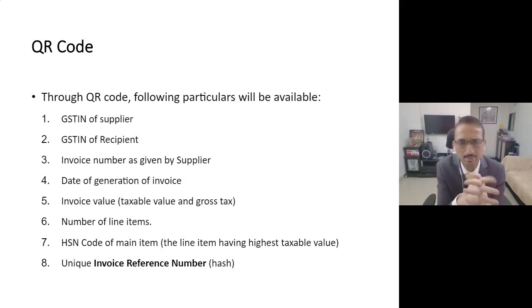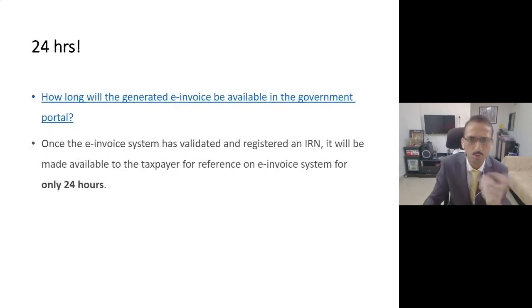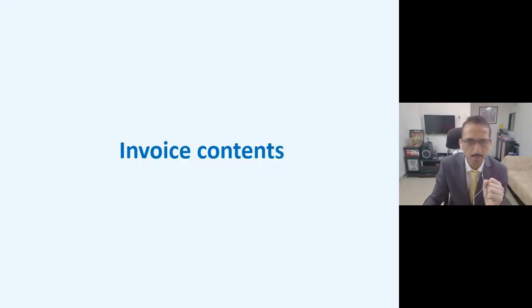And that's the reason if you are printing a QR code on your invoice, the IRN number may not be again mentioned. But there are many taxpayers, even our clients, who are saying that they would like to print the IRN number. So it is fine. If they want an additional field on the invoice, that is permissible. The government is not going to say that you don't print an IRN number.